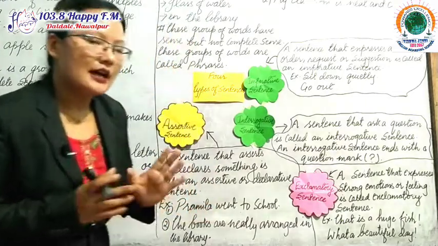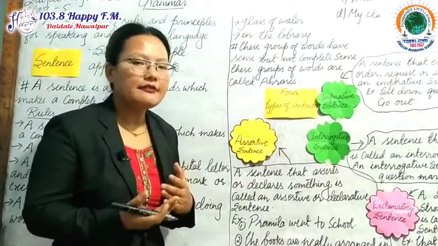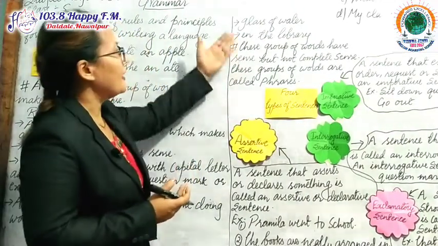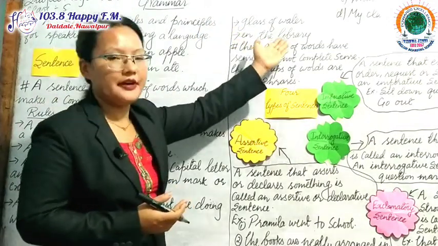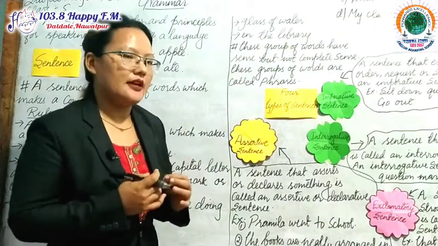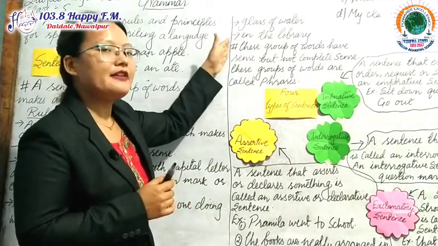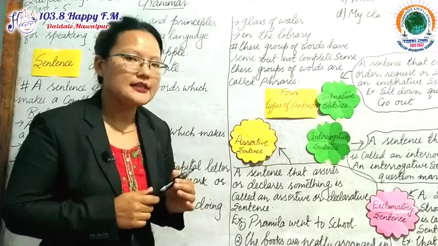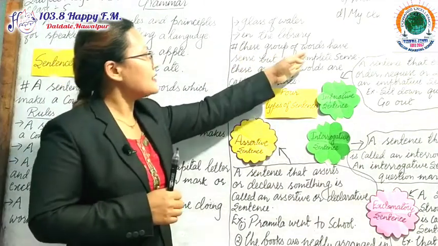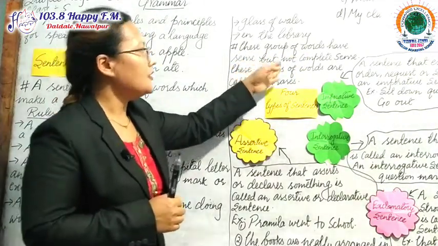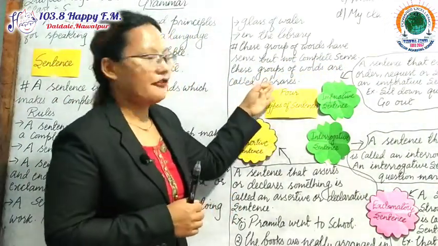And dear students, sometimes a group of words gives sense, but it doesn't give a complete sense. Here you can see 2 examples, glass of water and in the library. It is giving a sense, glass of water and in the library, so we understood this. This is giving sense but not a complete sense. So this is called a phrase. This group of words has sense but not complete sense, and is called a phrase.